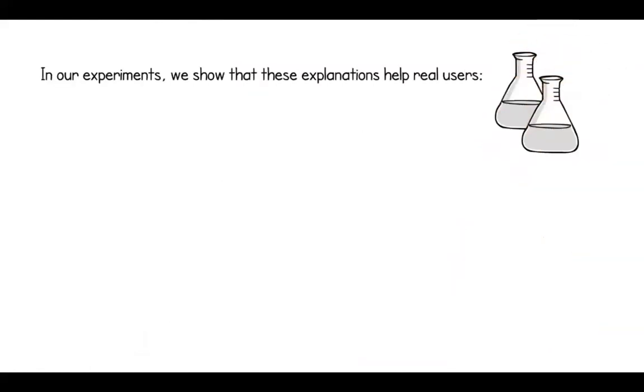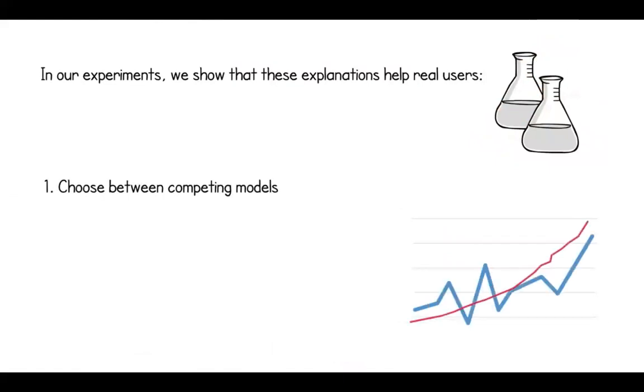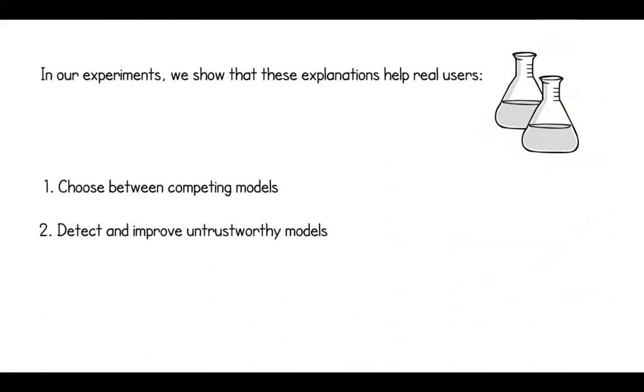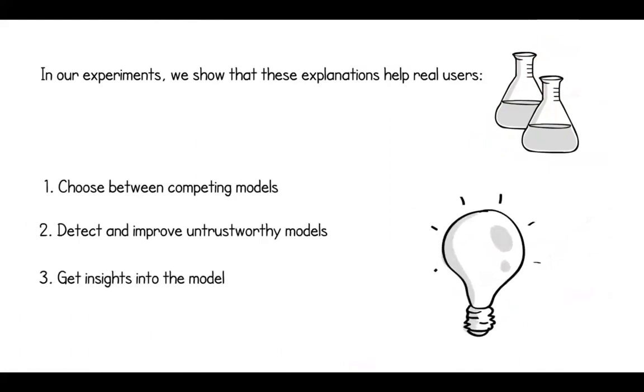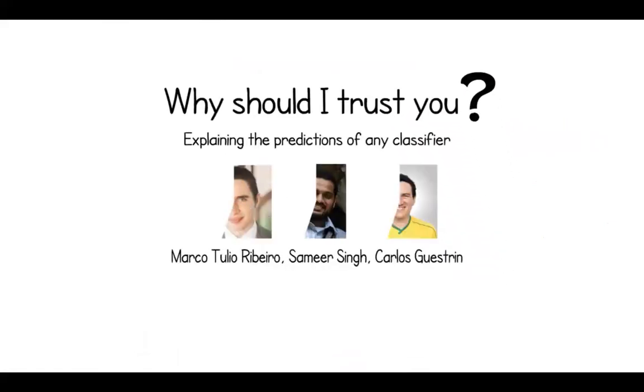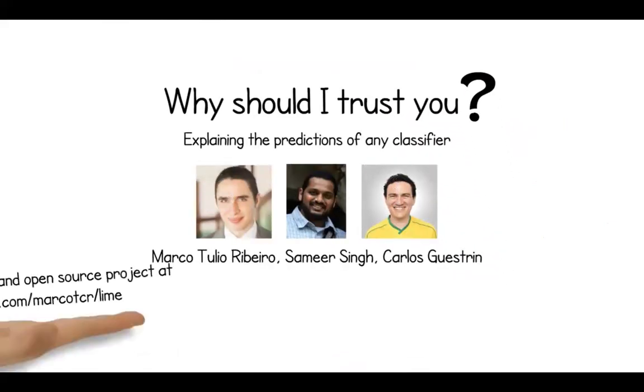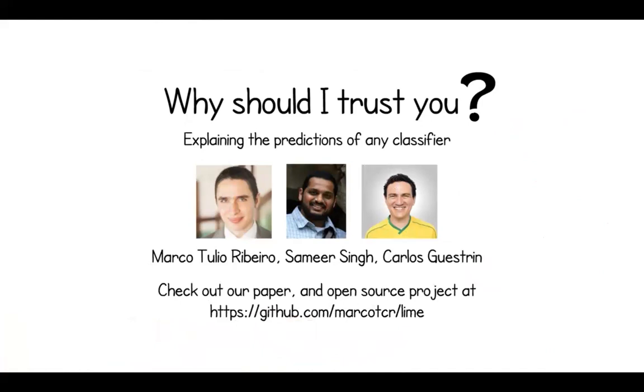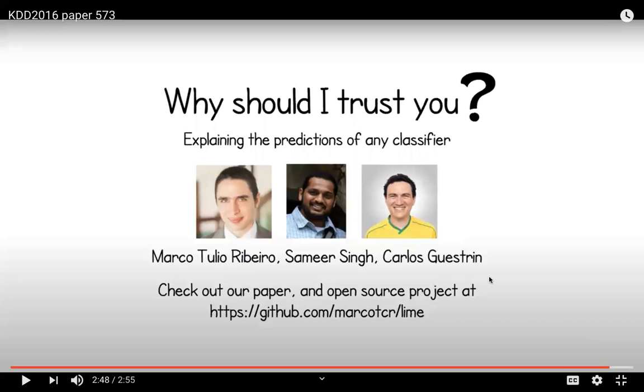In our experiments, we show that these explanations help real users do all sorts of things, such as choosing between competing models, detecting and improving untrustworthy models, and getting insights into the model. LIME helps you finally answer the question, why should I trust you? Thanks for watching. Make sure to check out our paper and open source release. It includes the complete source code and an IPython notebook tutorial.